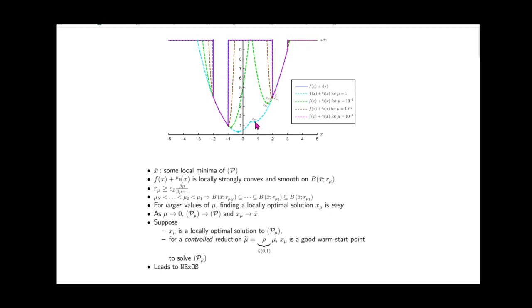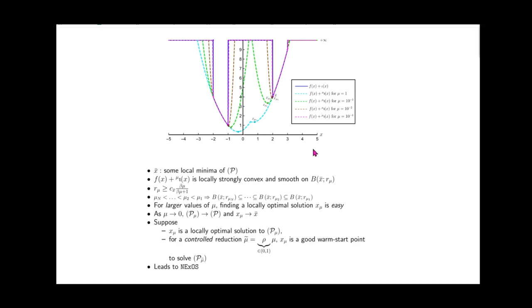We start with some larger value of mu, where the region of convexity is larger, find the local minima of the exterior point minimization function, and set it as a warm starting point for a smaller value of mu. We can show that our algorithm will converge to the new local minima, which will come closer to the original local minima. This process will continue until mu is small enough that we can take the local minima of the corresponding exterior point function to be a good enough solution.